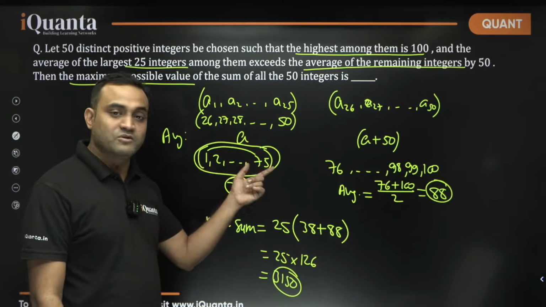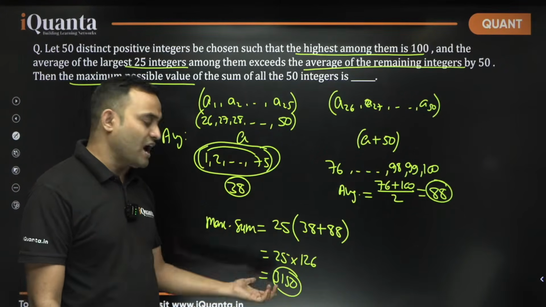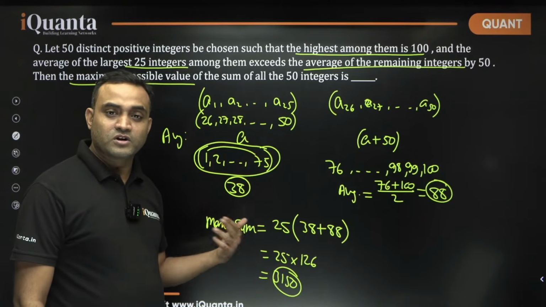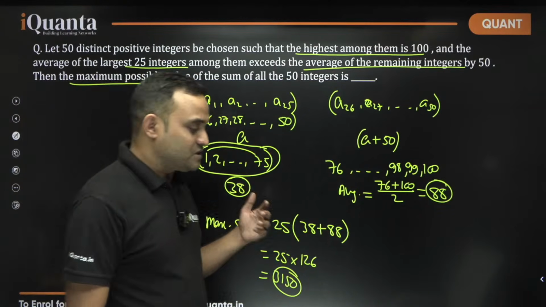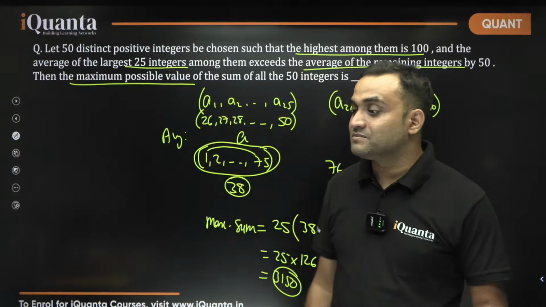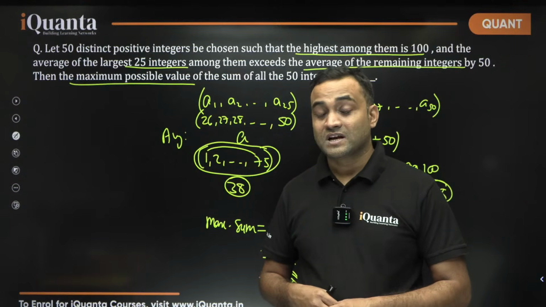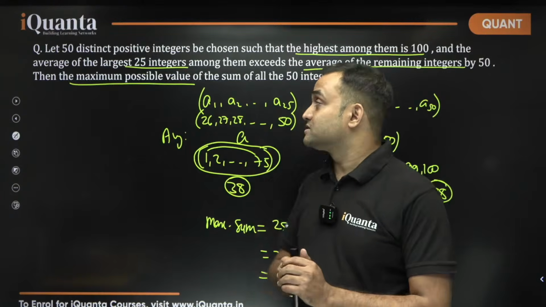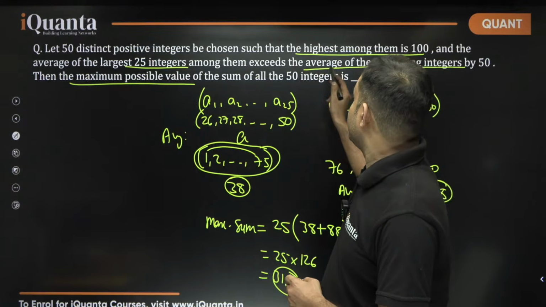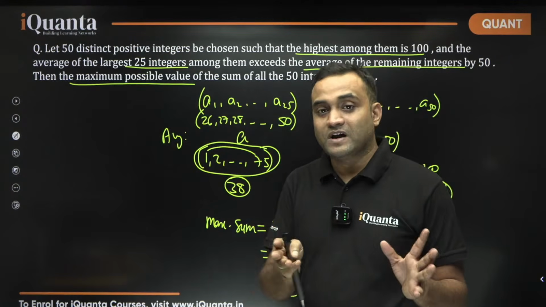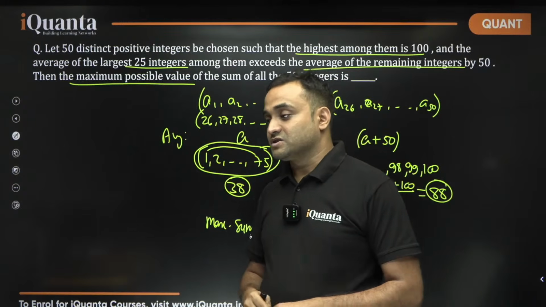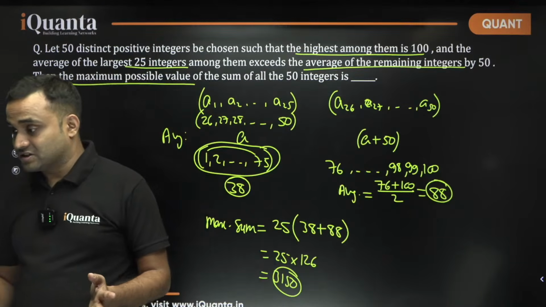Is that clear to everyone, apart from just the answer? It could be asked that if the sum of these numbers is the maximum possible, what is the maximum difference between any two numbers out of these 25 numbers in the first group with lesser average, correct?